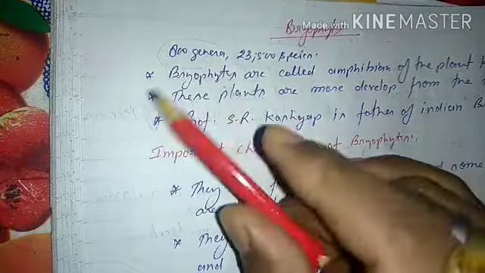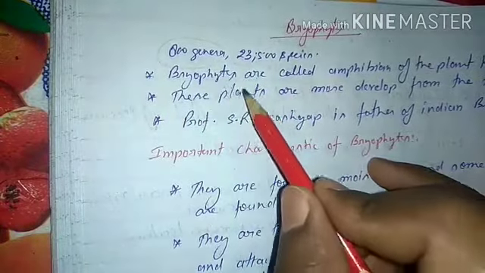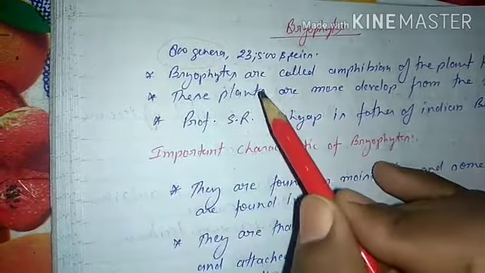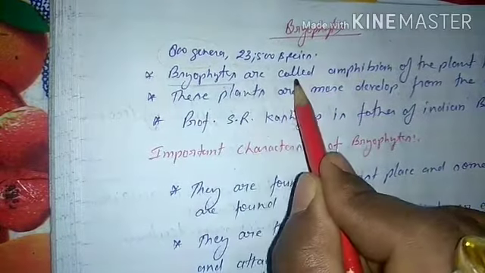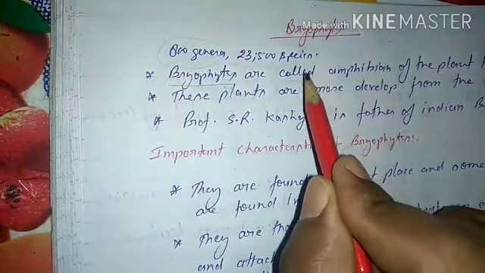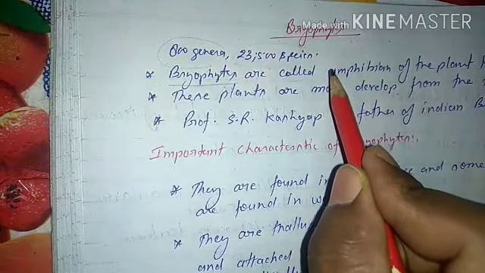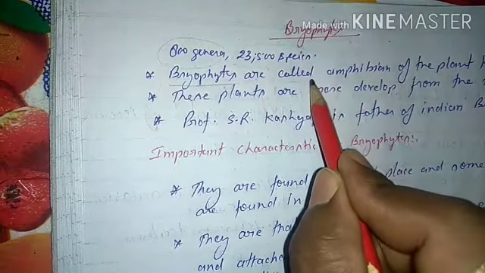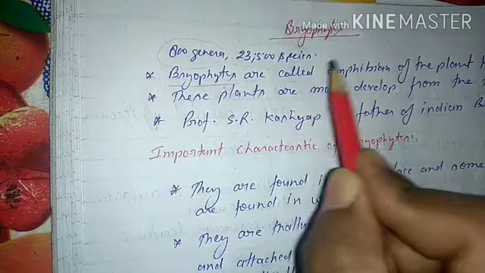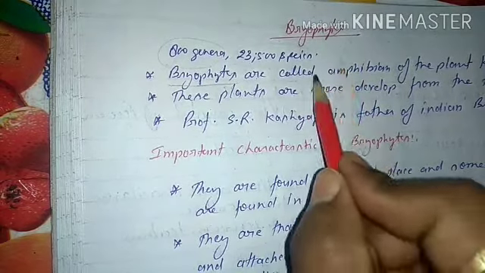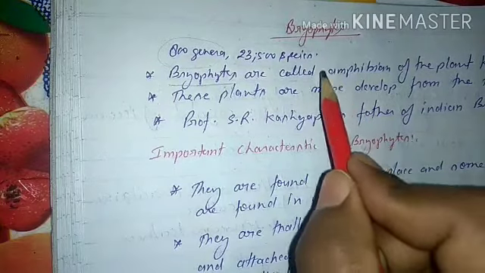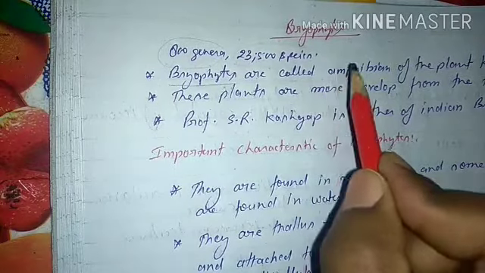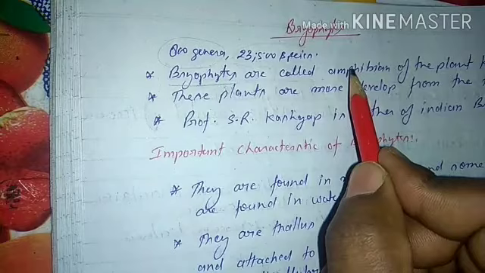Bryophytes are called the amphibians of the plant kingdom. Very important question. Why? Because they are found on land and they are also found in water or moist places. Therefore, they are called the amphibians of the plant kingdom.